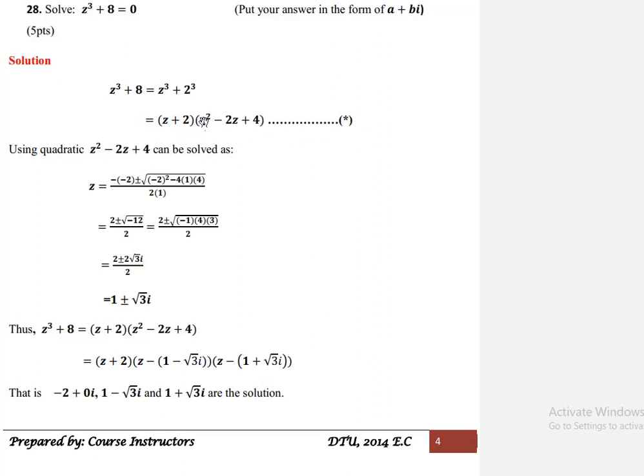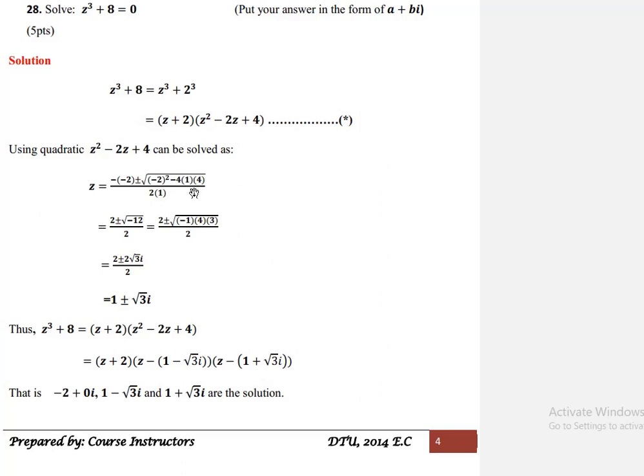Let us solve this z square minus 2z plus 4. Now using the quadratic formula for z square minus 2z plus 4, we can solve it as z is equal to minus minus 2 plus or minus square root of minus 2 whole square minus 4 times 1 times 4, whole over 2 times 1.